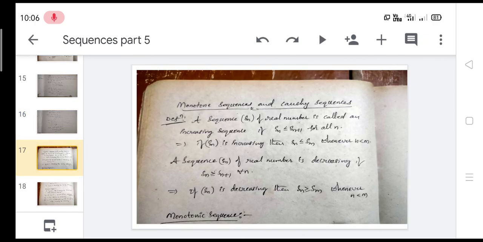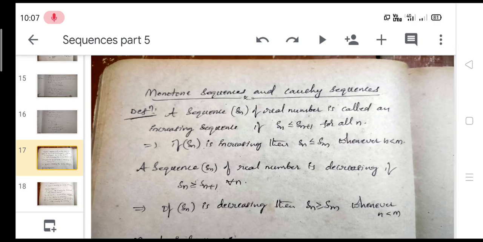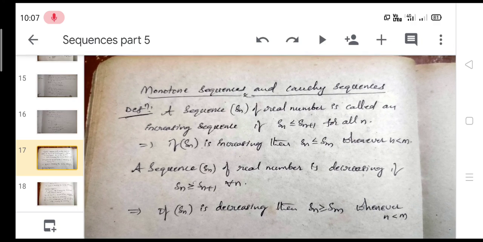And next a very important chapter, a continuation of this sequence topic: monotonic sequences and Cauchy sequences. Take some definitions here. What is a sequence? What is an increasing sequence and a decreasing sequence? A sequence Sn of real numbers is said to be an increasing sequence if Sn is less than or equal to Sn plus 1 for all n. Otherwise we can say if Sn is increasing, then Sn is less than or equal to Sm whenever n is less than m. And we also have defined the decreasing sequence.